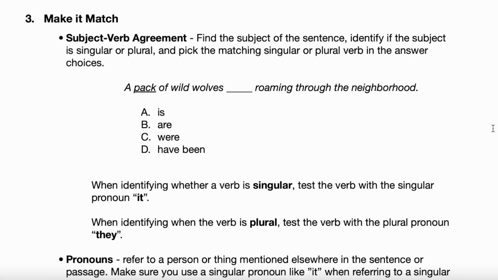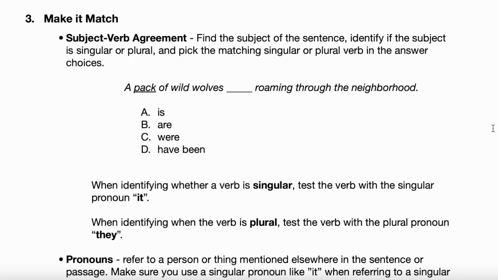Good. So let's step back for a minute and talk about the process here. They like testing on these subject-verb agreement questions. If you see four verbs in the answer choices, there's like a 90% chance, we'll say, they're testing on subject-verb agreement. They could be testing on tense as well. Sometimes they do. We might see some of those come up here in a minute. But most of the time, they're testing on subject-verb agreement. So just find the subject, find out if the subject is singular or plural. If you need singular, test the verbs with it. If you need plural, test the verbs with they. Any questions about that? No, perfect.